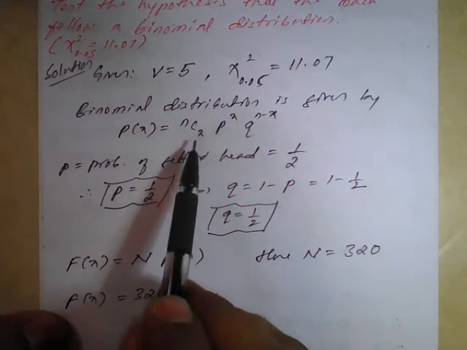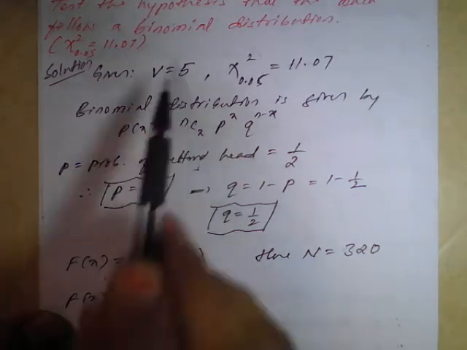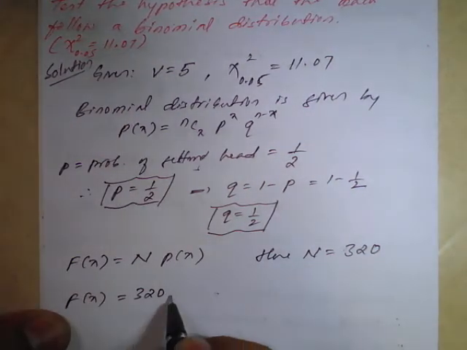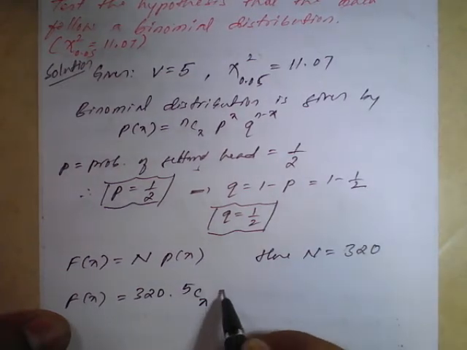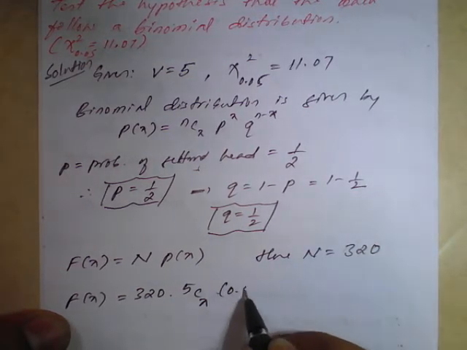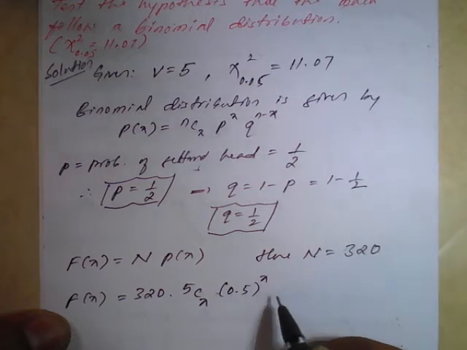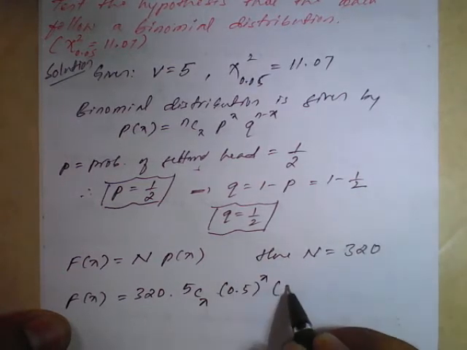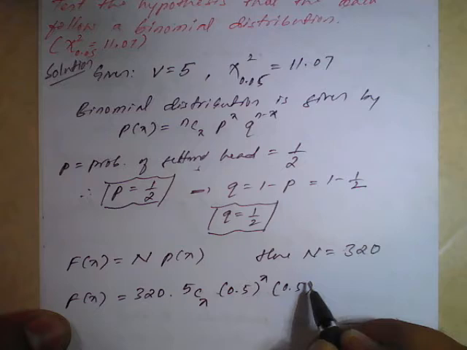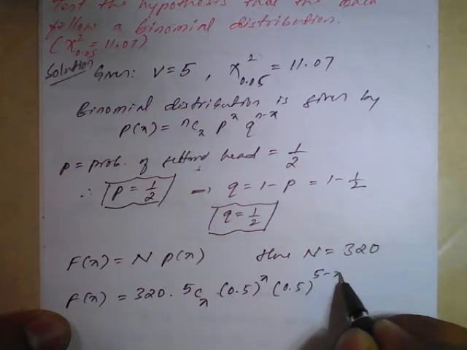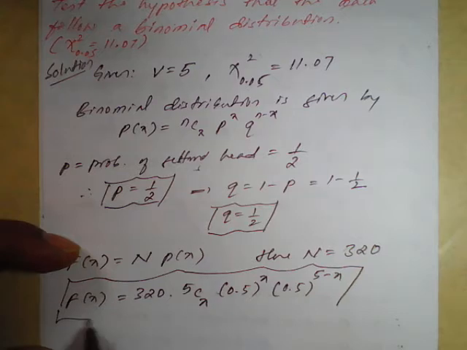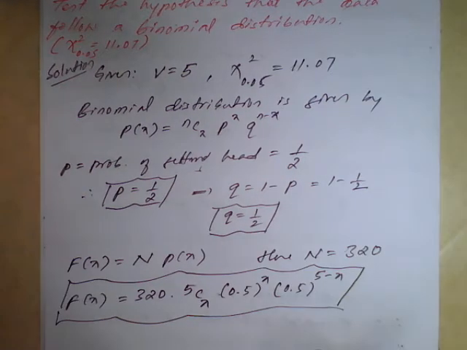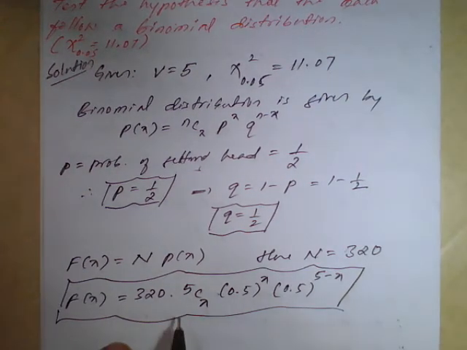So what is the p of x formula? Here n is the degree of freedom, which we have taken as 5. So we'll write it as 5Cx. Then the p value is 1 by 2, I will write 0.5 raised to x. Then q is also 1 by 2, that is 0.5 raised to n value 5 minus x. So this is the formula for theoretical frequency.